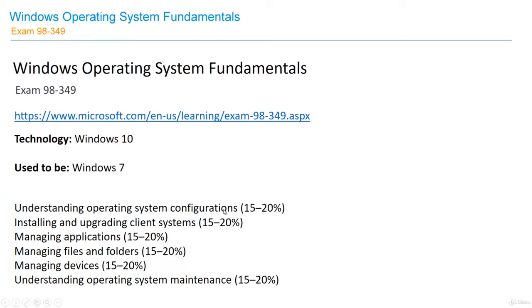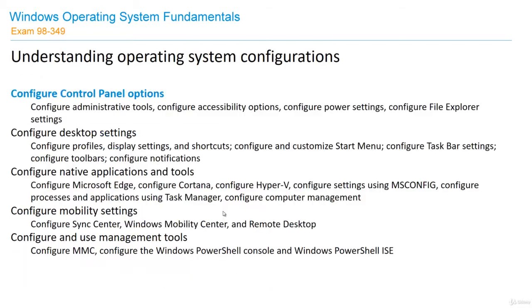We have, I think, 4 or 5 topics over there, and literally we'll go through every single objective that you can see on your screen at the moment, and we'll talk about everything that you can see. This is what you have to do if you want to take this MTA exam. You have to verify all exam objectives and make sure that you understand every single word that is over there.